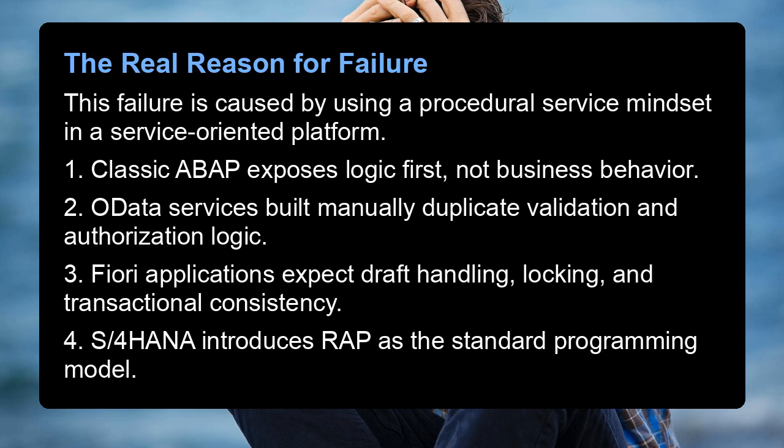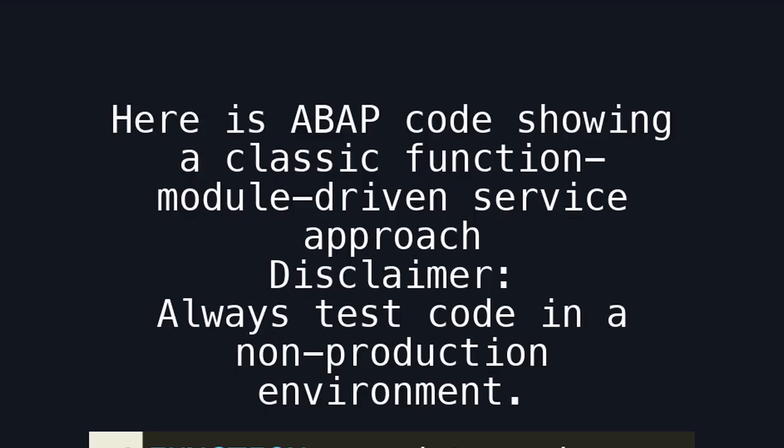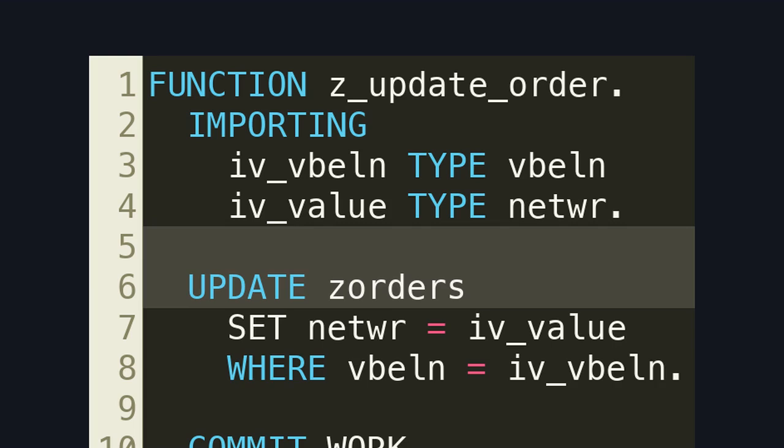1. Classic ABAP exposes logic first, not business behavior. 2. OData services built manually duplicate validation and authorization logic. 3. Fiori applications expect draft handling, locking, and transactional consistency. 4. S/4HANA introduces RAP as the standard programming model. Here is ABAP code showing a classic function module-driven service approach. Disclaimer: always test code in a non-production environment. Here is the core problem.